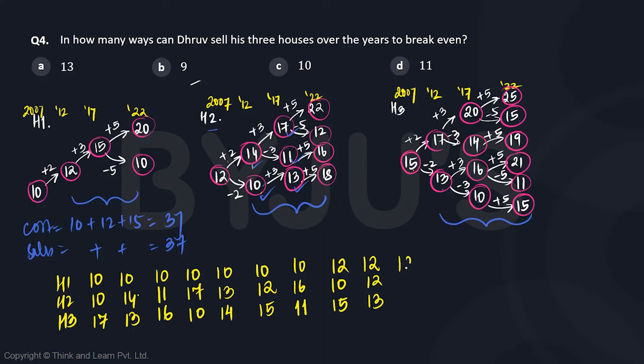Next possibility is if house 1 increased by 2, house 2 and house 3, they should individually decrease by 1. So 12 can become 11, yes, and 15 can become 14, yes, this is also possible.